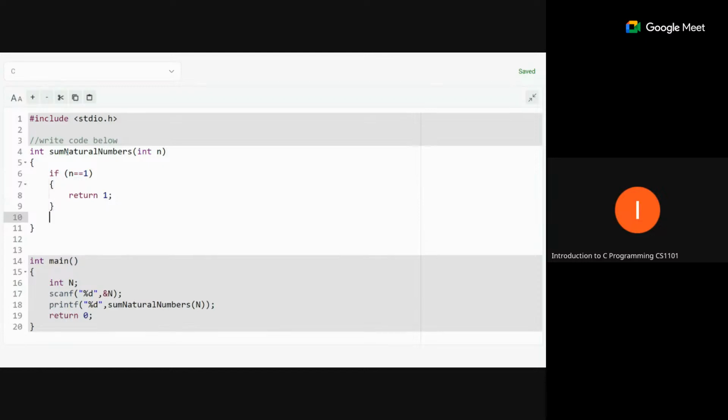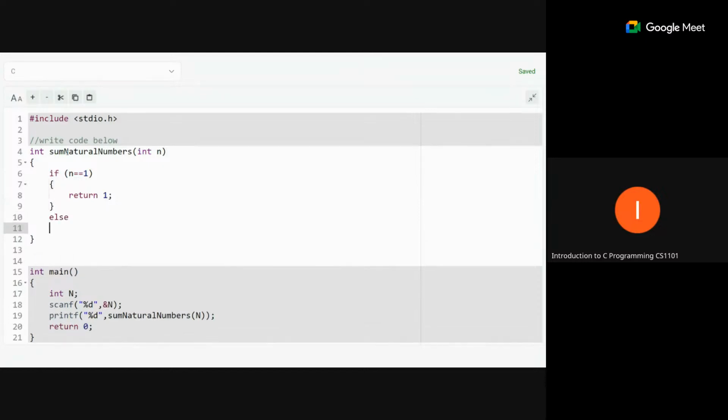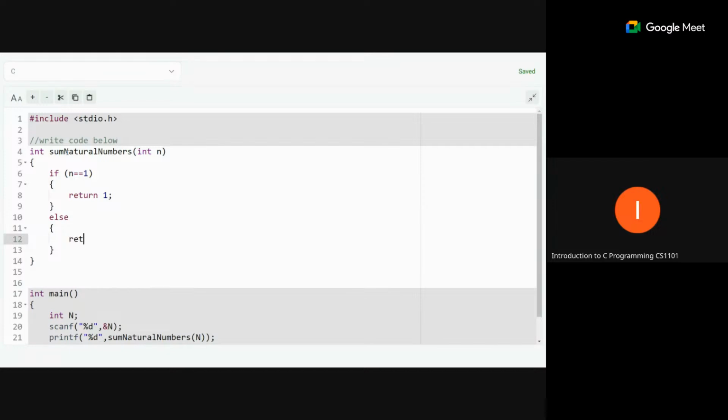Else part, we will return n plus, this time plus, because we are adding all the numbers. So n plus the same function name, we will call this function recursively, and we pass the value one less, so n minus 1. Now this will run in the same way, and you will get the sum of all numbers from n to 1 by this code.